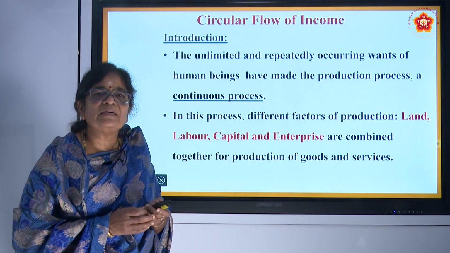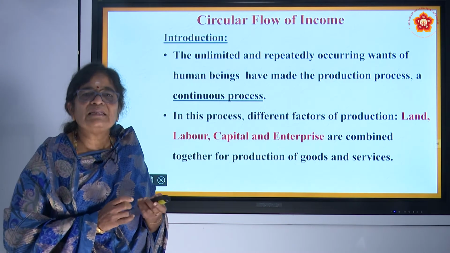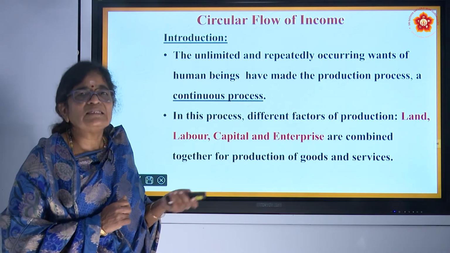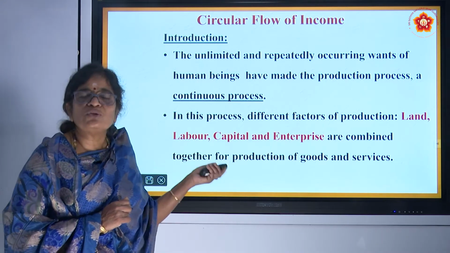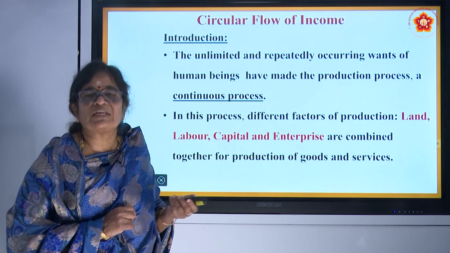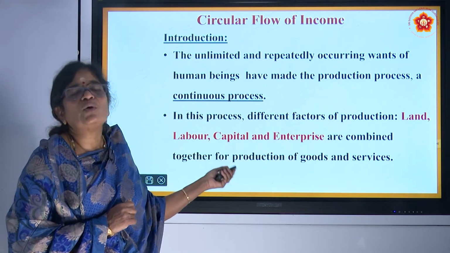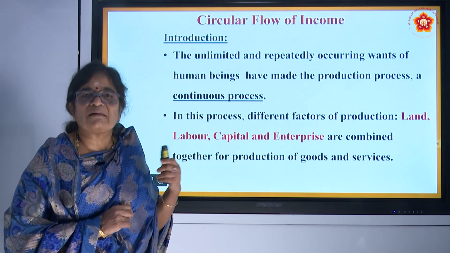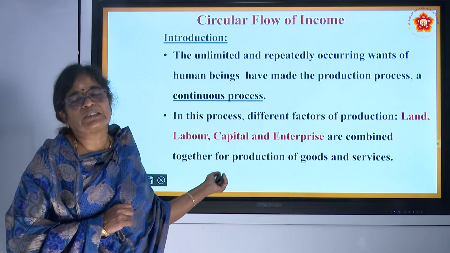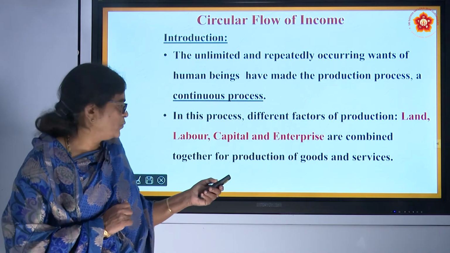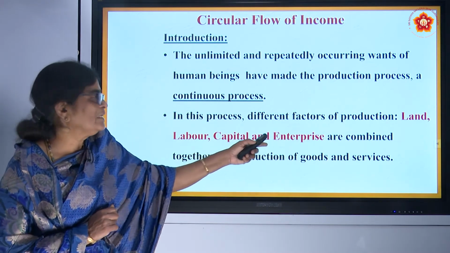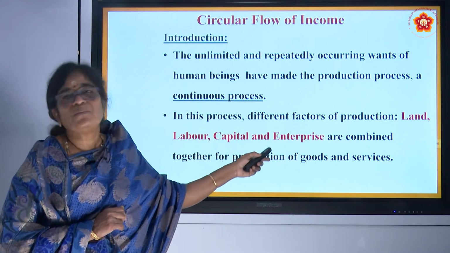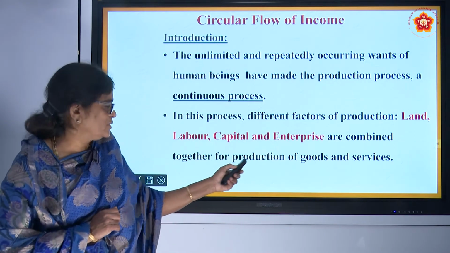Land, labor, capital and the entrepreneurship or organization management that is needed. The producing units, called firms or enterprises, accrue all these resources and put them through the production process, and they transform all these inputs, the factors of production, into output. Land, labor, capital and enterprise are combined together for the production of goods and services.